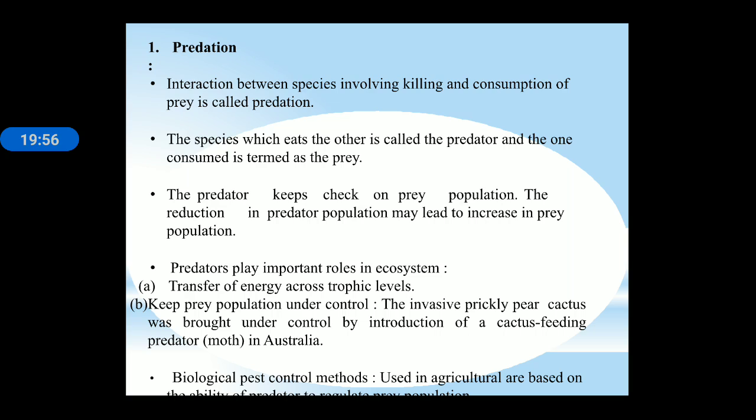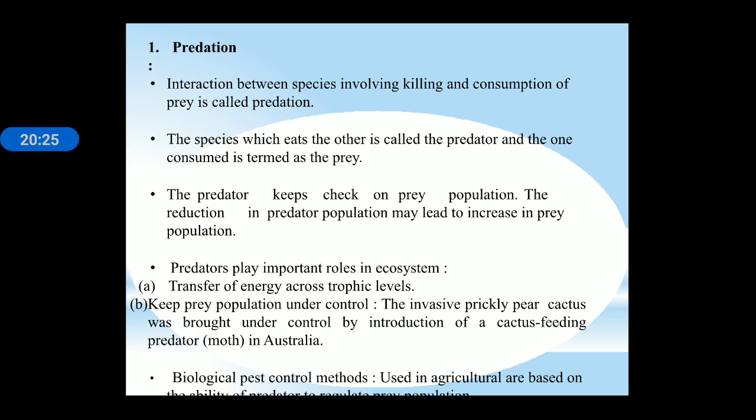First, we start with predation. Predation is the interaction between species involving killing and capturing the prey. The species which eats the other is called the predator, and the one consumed is termed the prey. The predator keeps a check on the prey population, and a reduction in the predator population may lead to an increase in prey population. Predators play an important role in the ecosystem. Transfer of energy takes place in this predator-prey relationship, and it keeps the prey population under control.